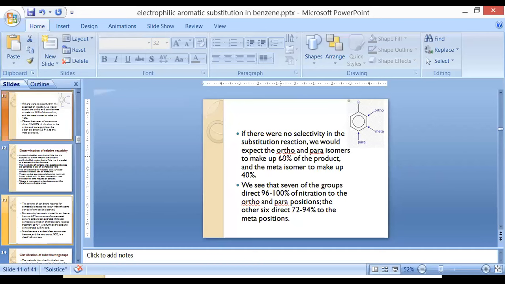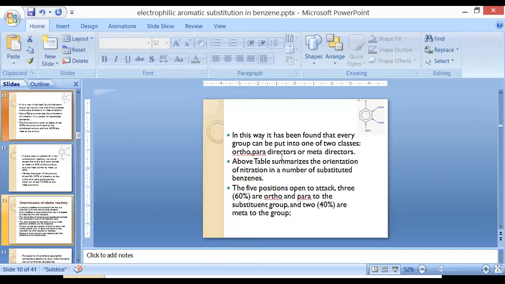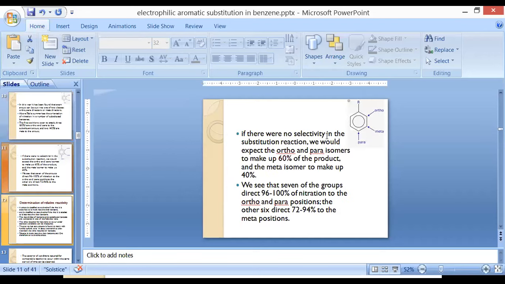Majority of the functional groups will act on ortho and para positions and a smaller amount on meta. But if any functional group is not selective in nature, the product of that reaction will be 60% ortho-para and the remaining 40% meta.